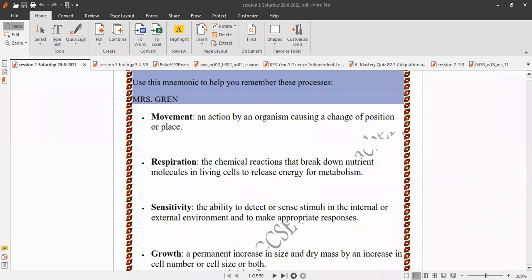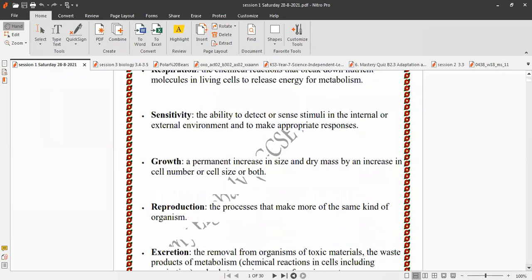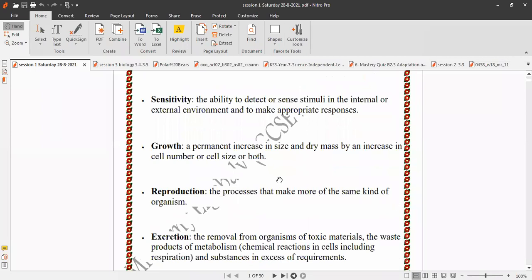Number 4, growth. Growth, permanent increase in size. Baby, then child, then adult. This is called growth, permanent increase in size, and dry mass of the living organism. Dry mass is measured by removal of all water from the body of the organism. This is called dry mass.